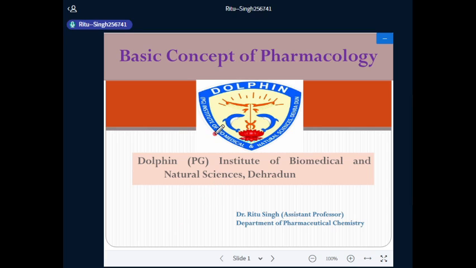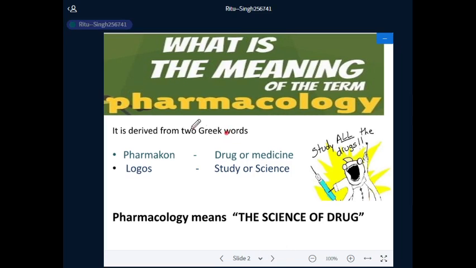Today, a topic of discussion is the basic concept of pharmacology. Pharmacology is a term derived from two Greek words, pharmakon and logos. The meaning of pharmakon is poison in classic Greek, but drug or medicine in modern Greek. The meaning of logos is study or science. So, pharmacology means the science of drug or the study of drug.